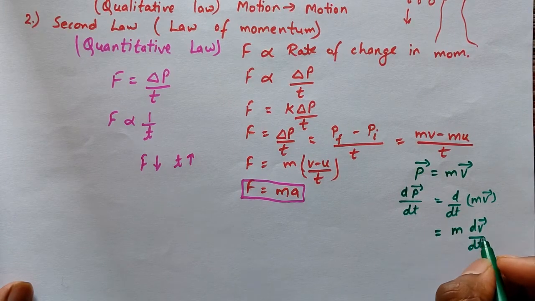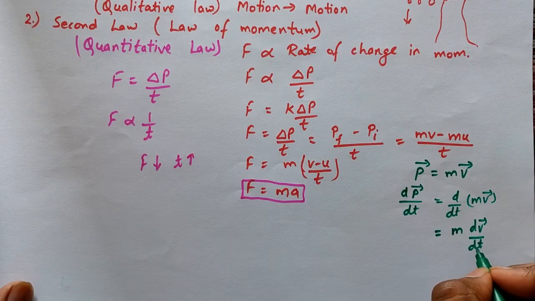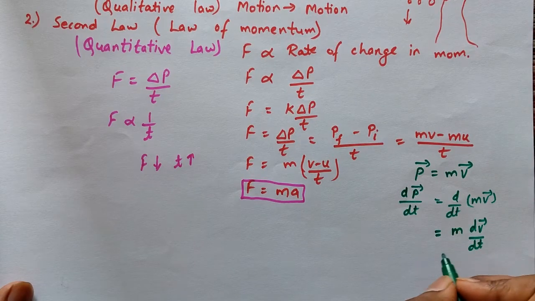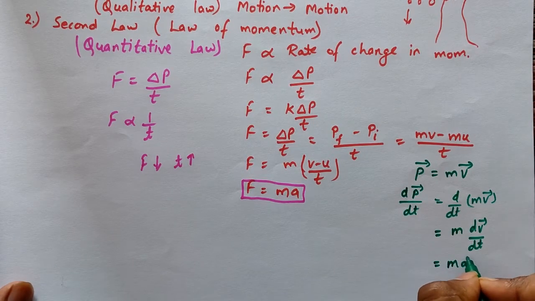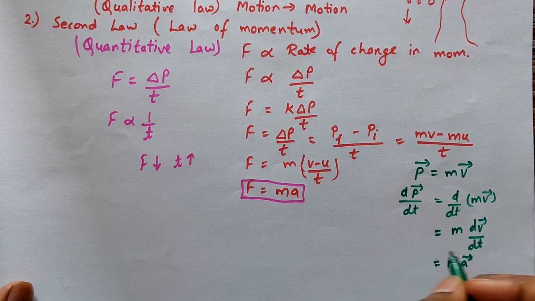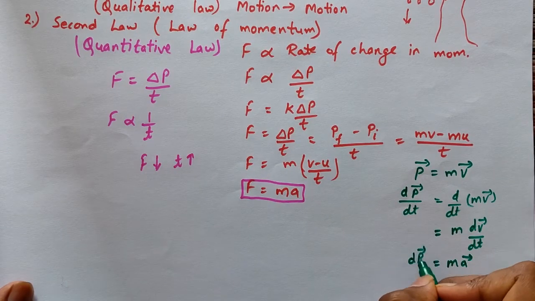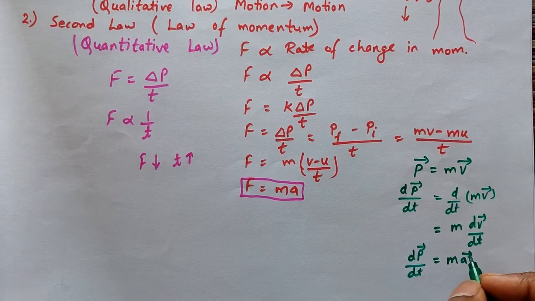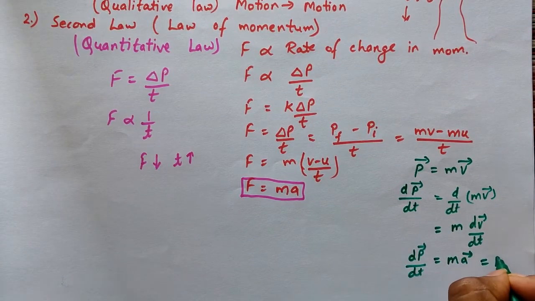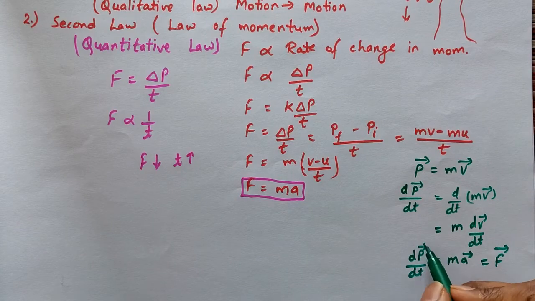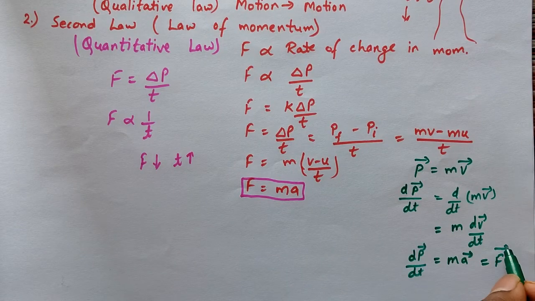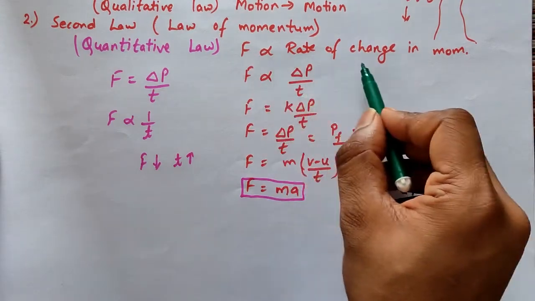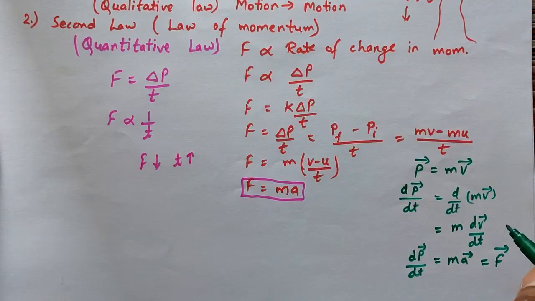What is dv/dt? It is the differentiation of velocity with respect to time, and it is acceleration, the a vector, so we get ma vector, and here it is dP/dt. What is ma? It is force, F vector. Hence, the rate of change in momentum is equal to the force applied. That was the second law of motion. The force is directly proportional to the rate of change in momentum. We can also derive it like this.